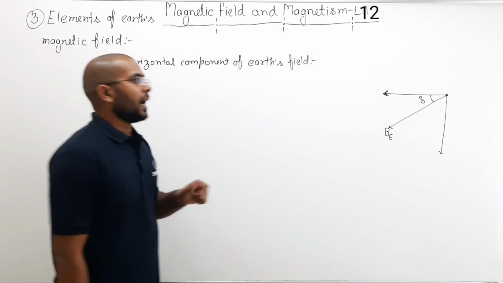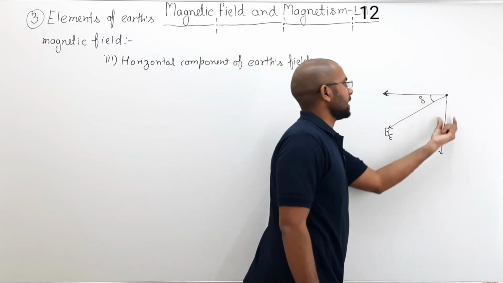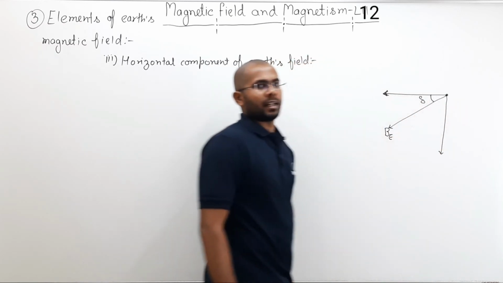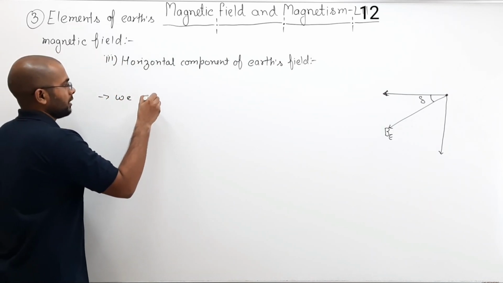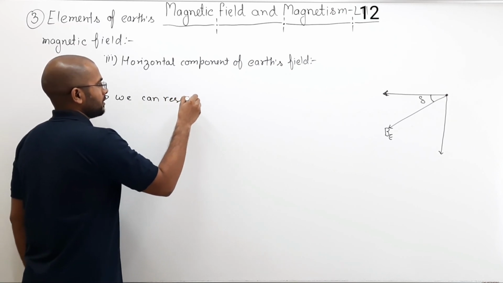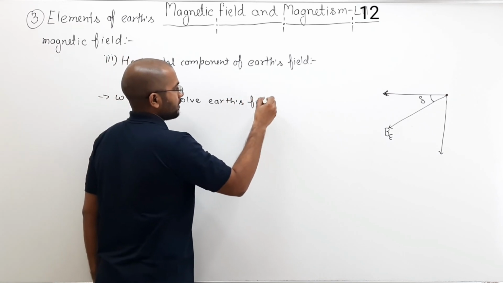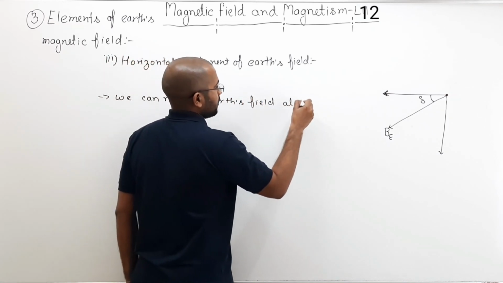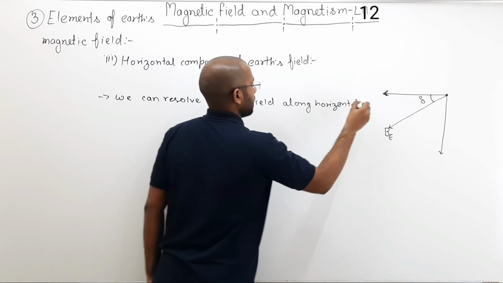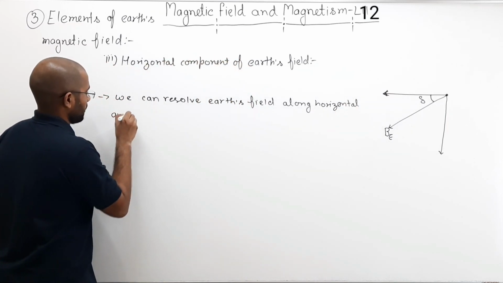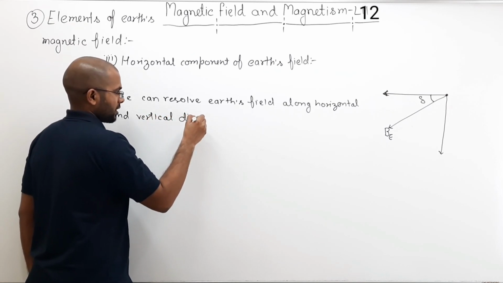Now if I want, I can resolve Earth's magnetic field along the horizontal and along the vertical direction. So you can write, we can resolve Earth's field along horizontal and vertical direction.